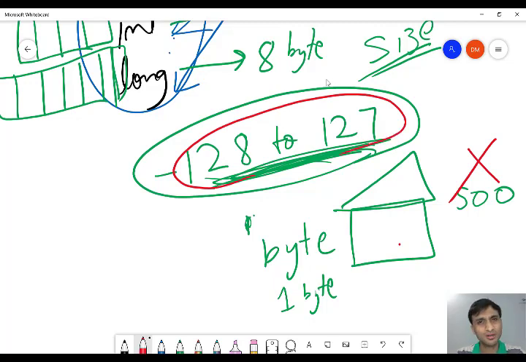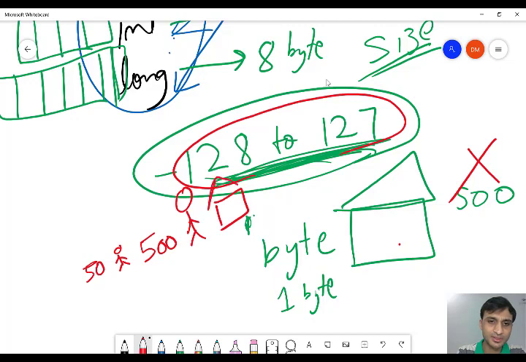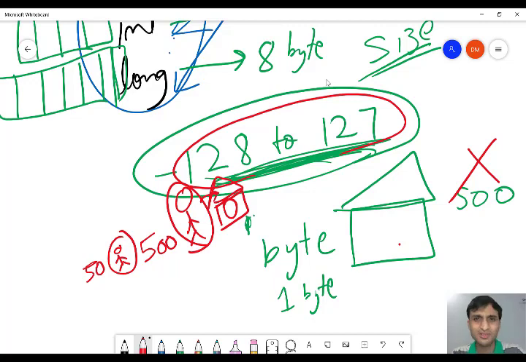You can see your printed notes on pages 12-13 where you can find all the details about the size and range. Okay. So what actually happens? For example, assume that 50 is a small person and 500 is a big person. And the house size is this much. So this size can fit. But can this guy fit into this? No, because it is a smaller house.